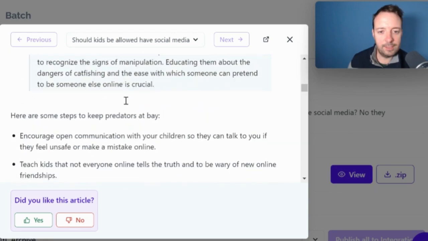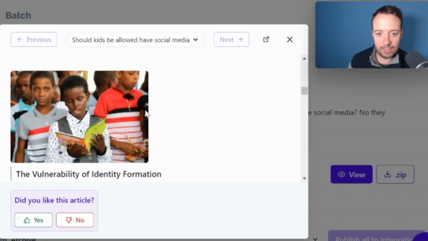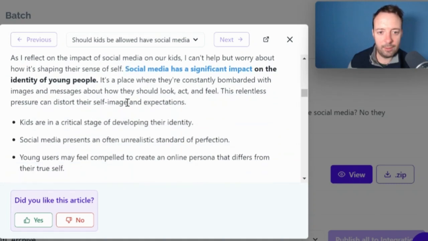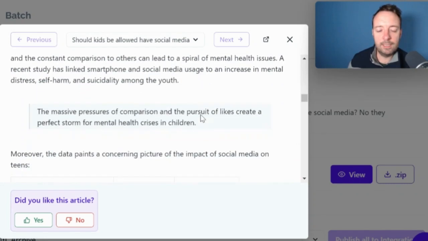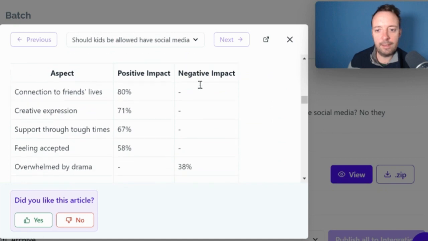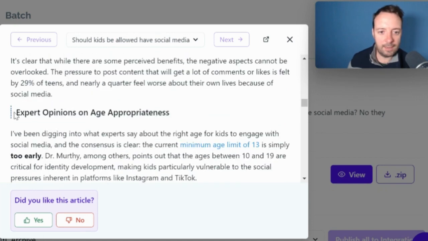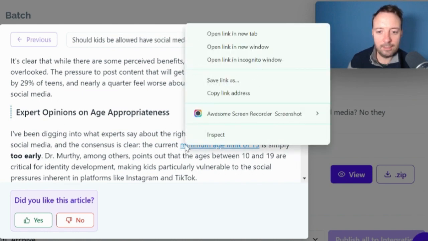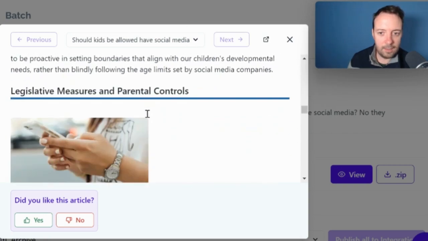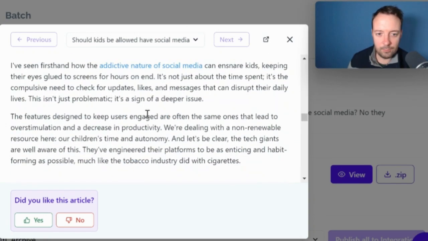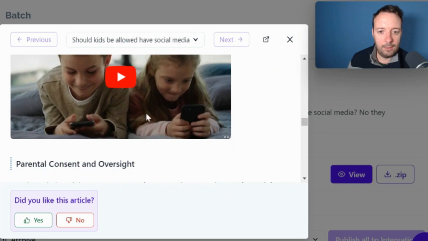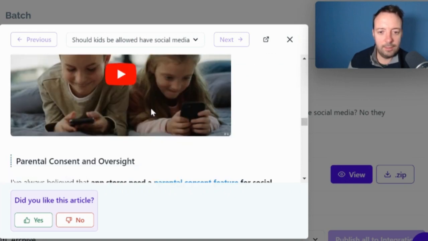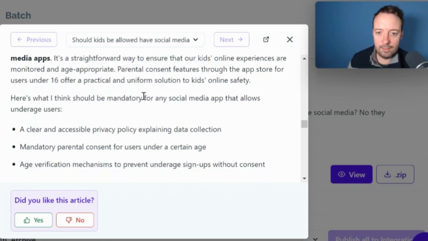And we have some tools here, some good information, precautionary measures. So we have more photos here. So as you can see, it really reads much better. We have tables, everything like that. And this really looks like a real article. Expert opinions. We have Dr. Murty being quoted here and a link out to another website. So the article goes on and on. This is at least 2,000 words, maybe even more. And we have a nice video here to include. So this is publishable without even editing.